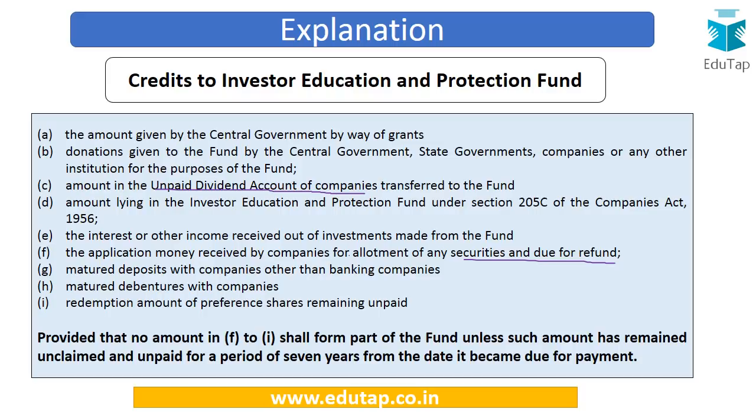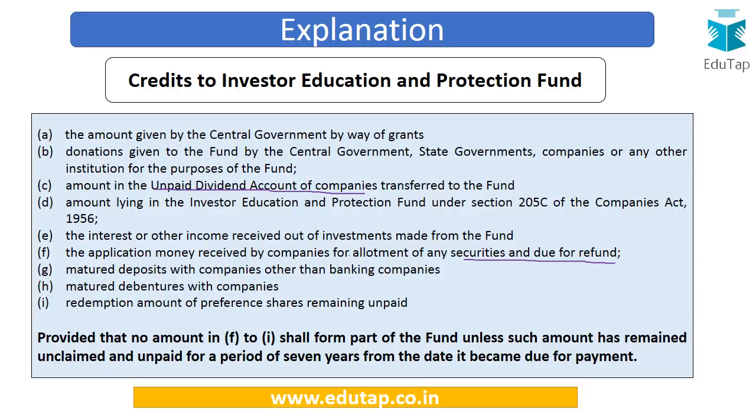Next is matured deposits with the companies other than banking companies. So if the deposits were taken by the companies and now they have matured and the companies have to repay those deposits, but they are not able to reach the person who gave them these deposits. Next is matured debentures with the companies. Next is redemption amount of preference shares remaining unpaid. So if any debentures or preference shares were issued by the company and now they have matured, and the company has to repay the amount which it borrowed through these securities, but the company is not able to trace the person to whom this amount has to be returned.